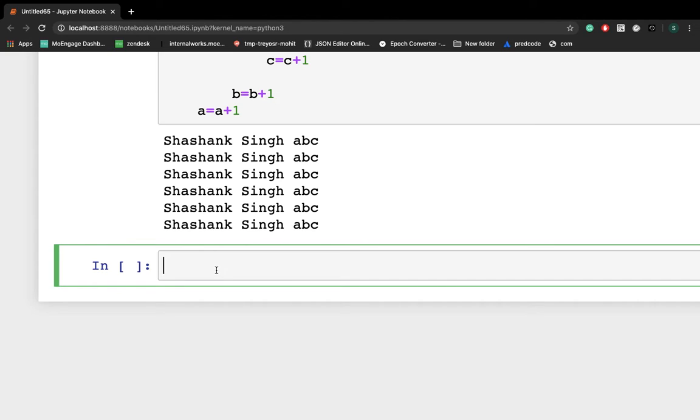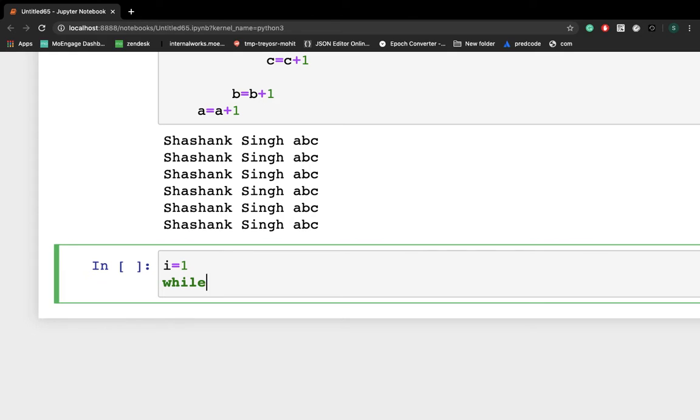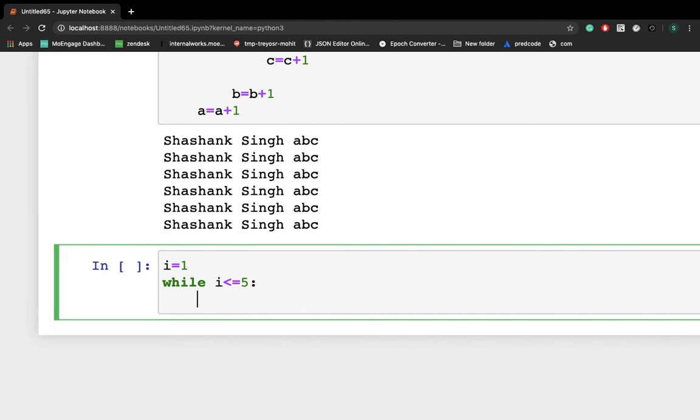So let's say I'm writing i is equal to 1, initializing. What I'm doing here is while i is less than or equal to 5, colon. I am writing print Shashank, right?